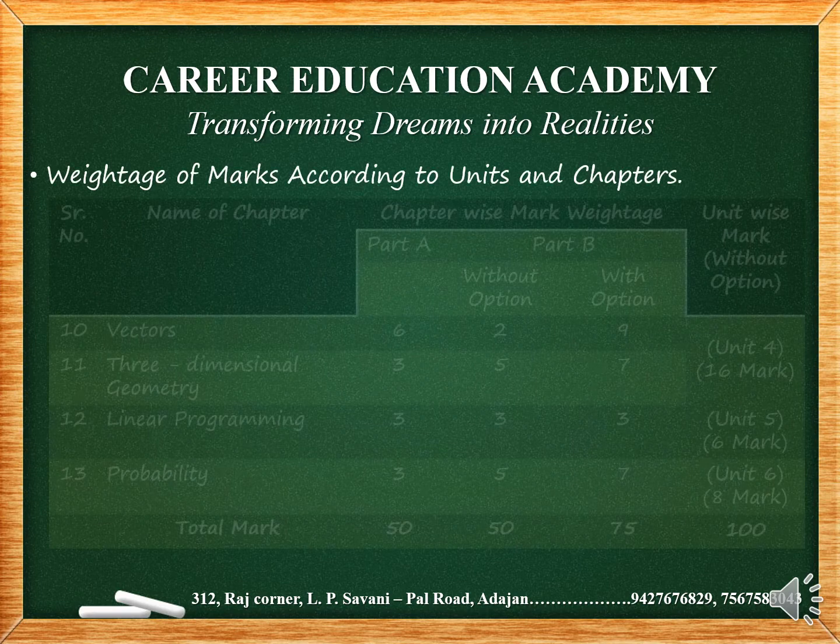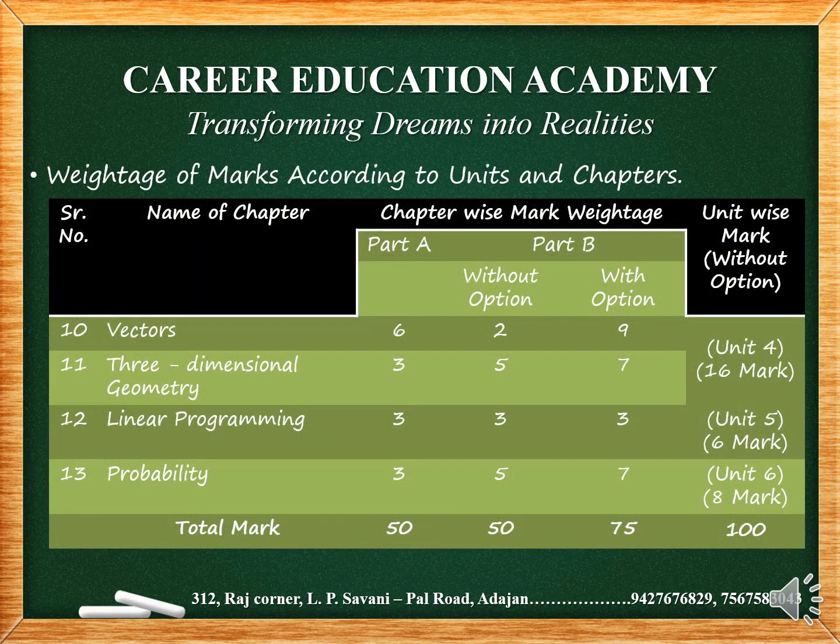Next unit, we have chapter number 10. From chapter 10 vectors, there will be 6 marks MCQs and 2 marks subjective questions. From chapter 11 three-dimensional geometry, there will be 3 marks MCQ and 5 marks subjective questions. So unit 4 will be a total of 16 marks, in which chapter 10 is total 8 marks and chapter 11 three-dimensional geometry is total 8 marks.